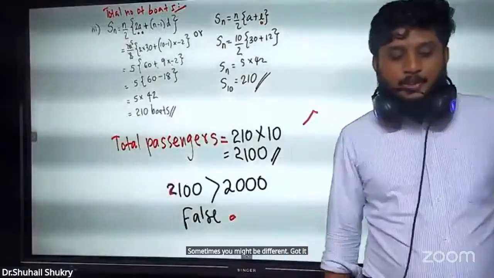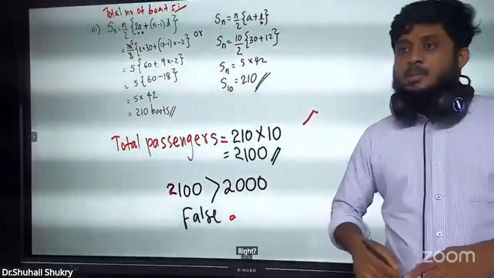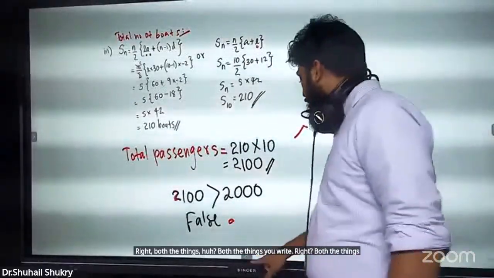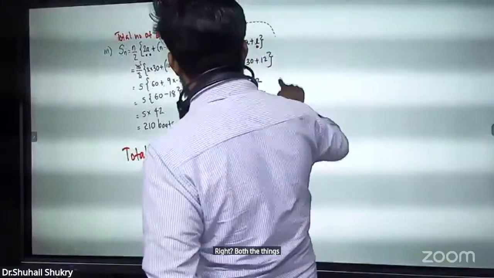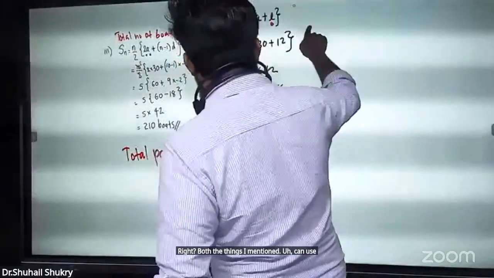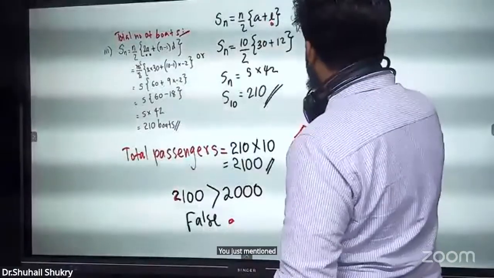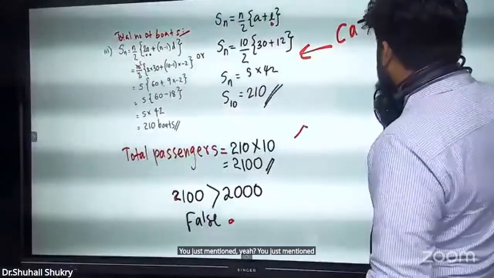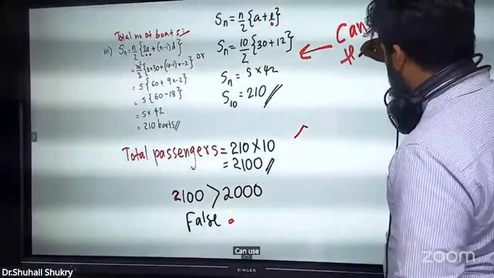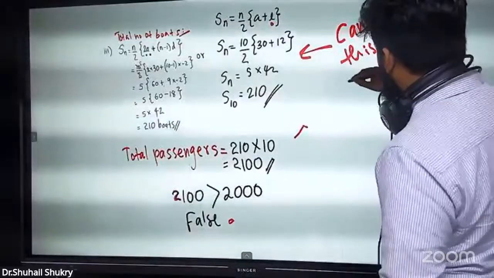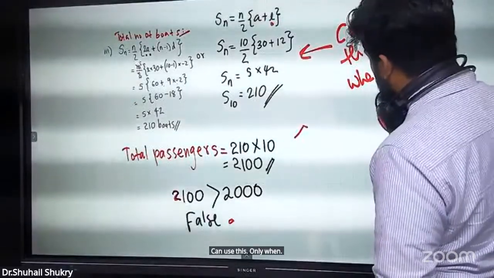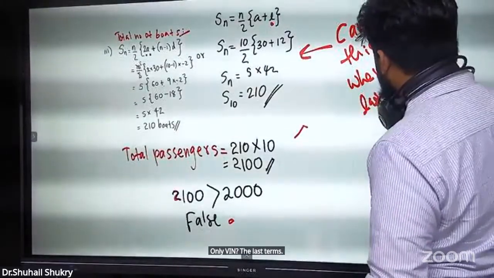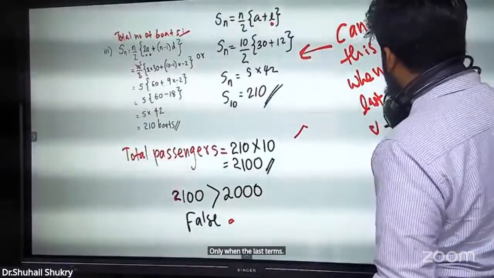Write it beautifully. Write both the things, Puta. Write both the things and mention. You can use this formula only when the last term's value is given. You just mention here.